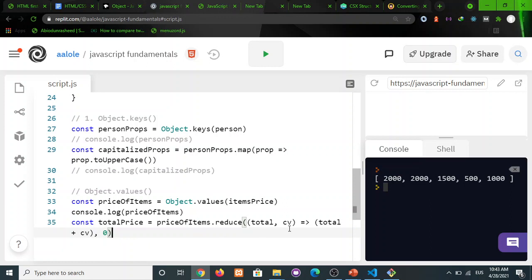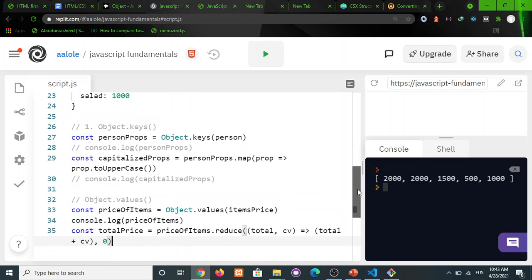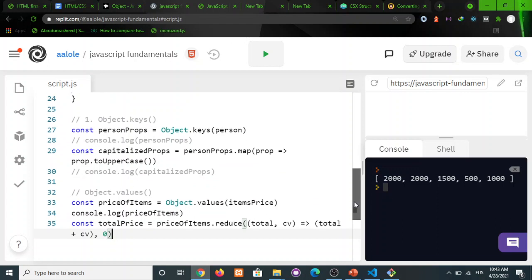Okay, so if you are not familiar with reduce or map or any of the methods I'm using, I would advise you to check them out on MDN, and I'm sure that one of the lessons will cover them. They are just higher order array methods that make life easier for us as developers.